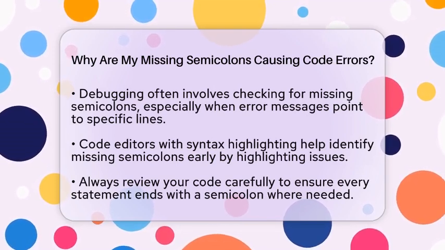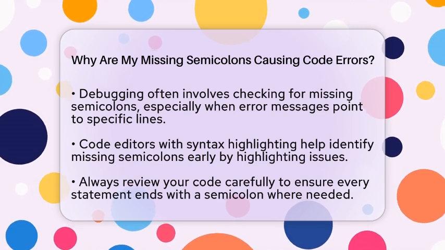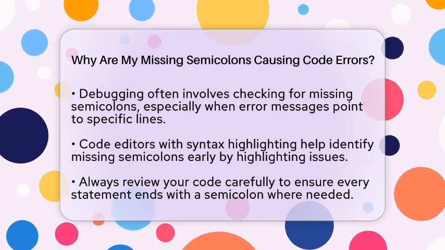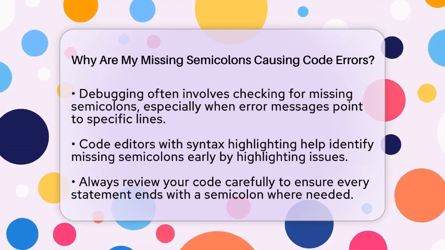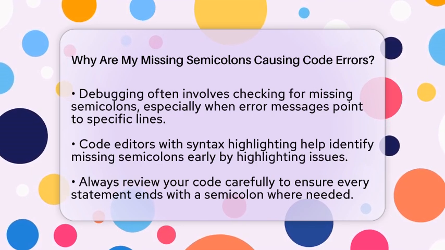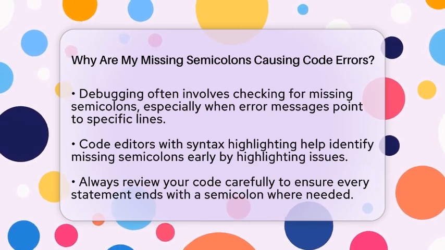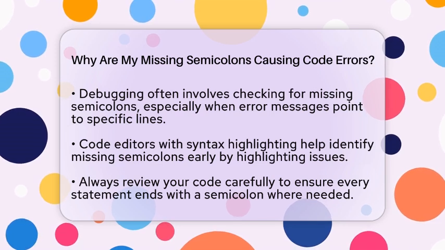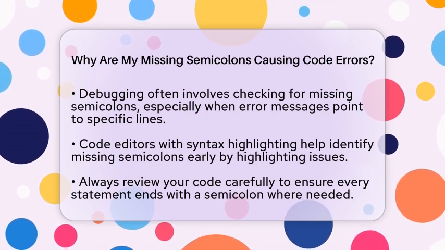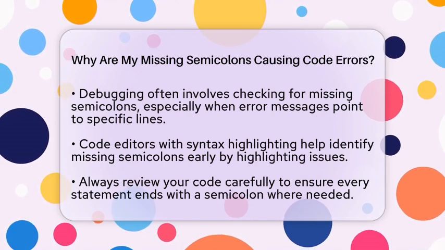When debugging, missing semicolons are a common culprit because they are easy to overlook. If your code throws an error, check the line mentioned in the message. Often, the problem is a missing semicolon just before that line. Using code editors or integrated development environments with syntax highlighting can help catch these mistakes early. They underline or color code issues, making missing semicolons easier to spot.